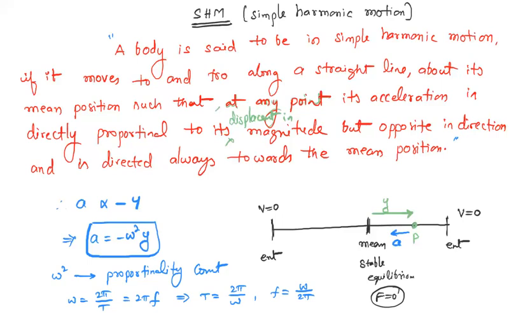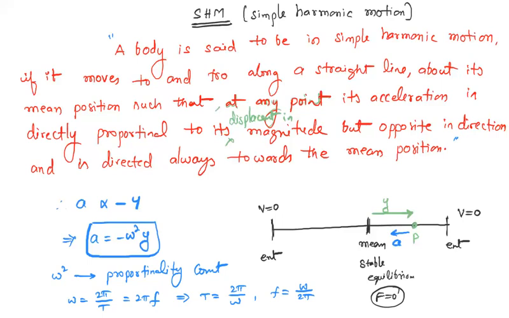And the last condition: acceleration of the particle and displacement must always act in opposite directions. If displacement is rightward, acceleration should be left. If displacement is left, acceleration should be right. These are the conditions for SHM.